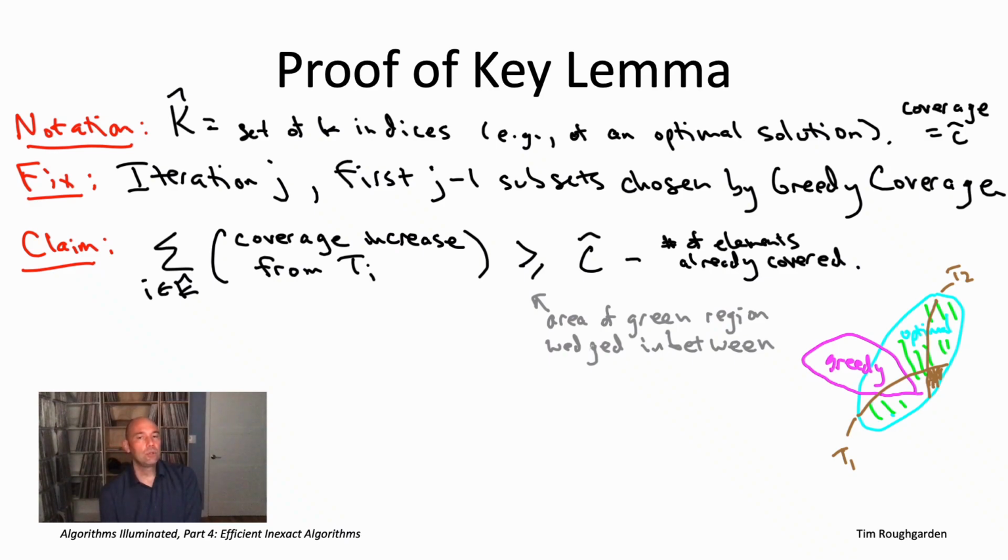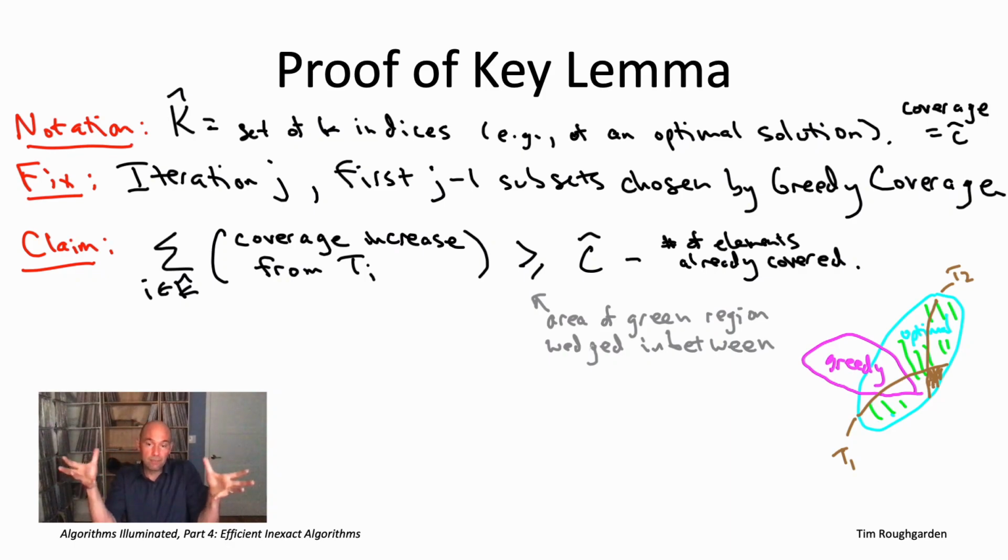So how do we relate the sum of these k thought experiments to the area of the green region? Well, here's how I'd like you to think about it. Imagine that, unlike our thought experiment, where we look at the increased coverage of adding just one of the 10 subsets, say, in the reference solution, we instead go crazy and add all 10 of those subsets all at once. So greedy had its 6 subsets, and we just say, here, take all 10 that are in the reference solution, capital K hat. What's going to happen? What's the increased coverage of that?